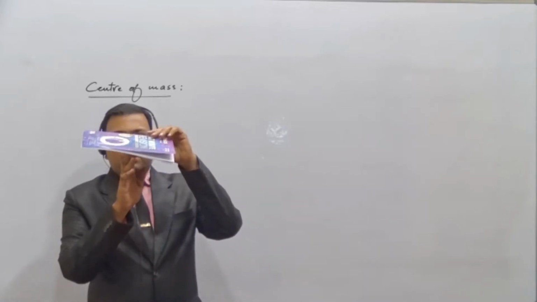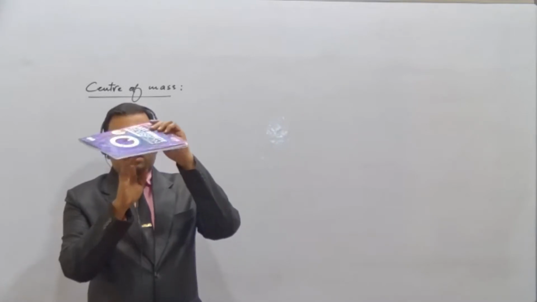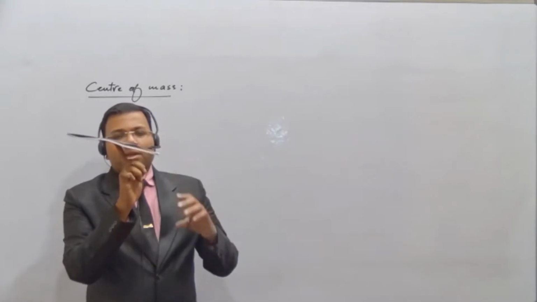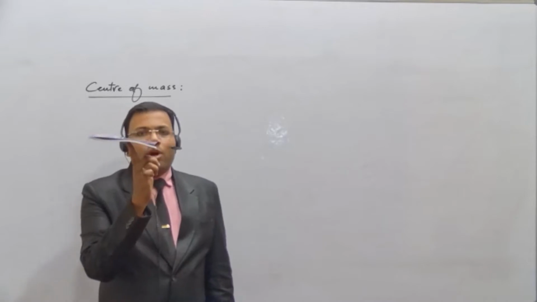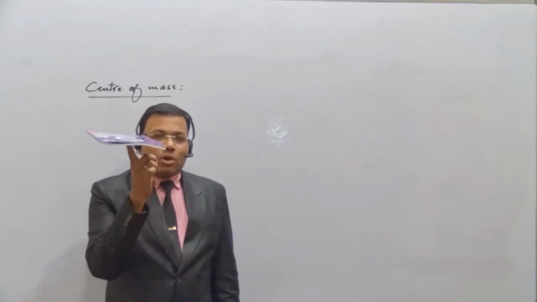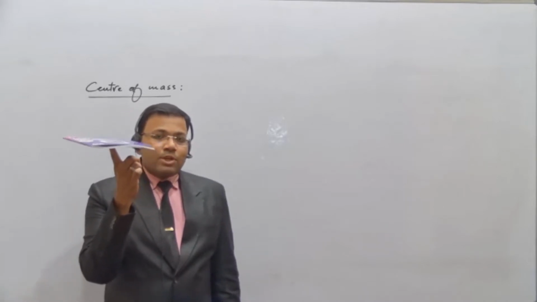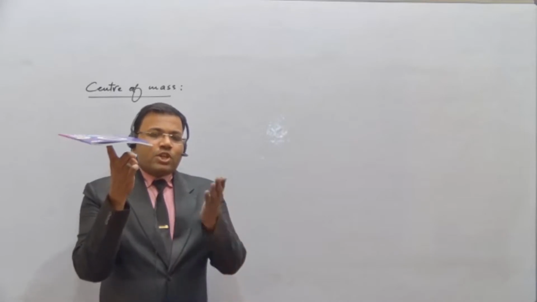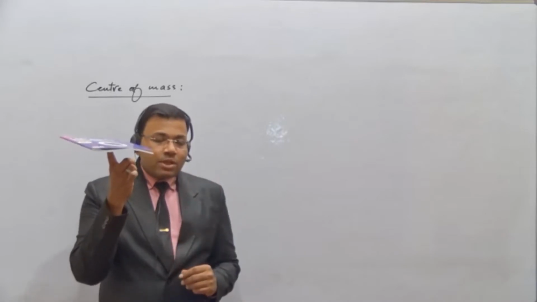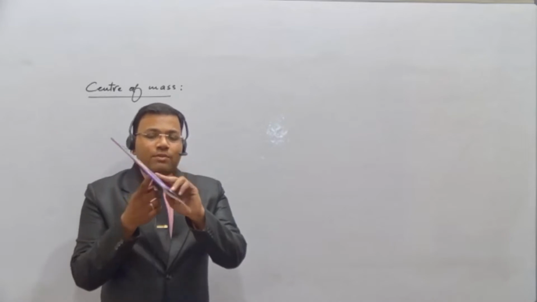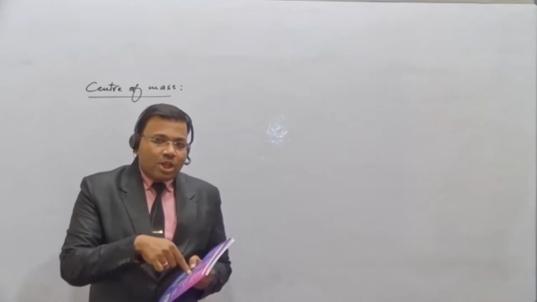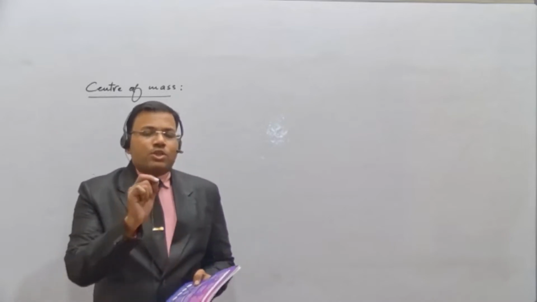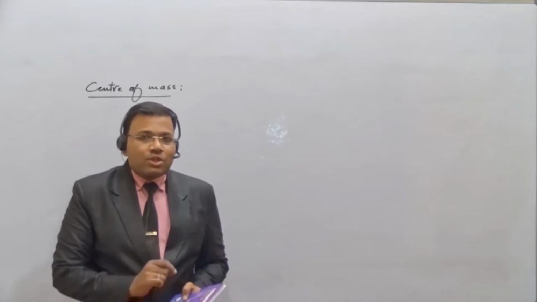You can see clearly. We can balance this, beta, on one point. So this is the point where I can hold this and I can balance the complete book. And with perfection, you can rotate this, right? Now, what is this point where I am holding, where I am keeping my finger? That is the center of mass.